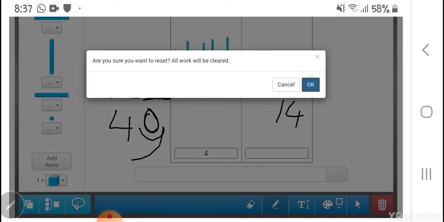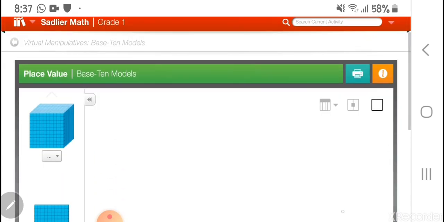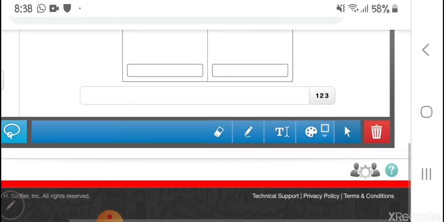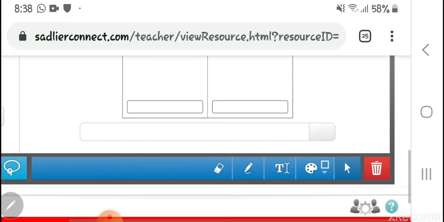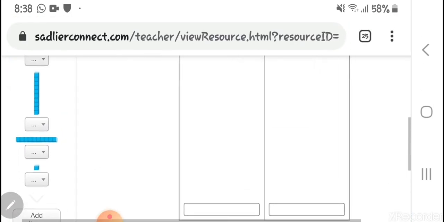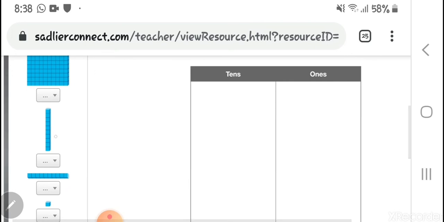Last example, if you will do, for example, 60. Can you do it by yourself? Please open your online manipulative and try by yourself. Choose from here tens. You see it? Tens. And please remove this one. Then go down from this arrow. If I want number 60, how many groups of tens do I need? How many? Yes, 6. So let's try to do it.